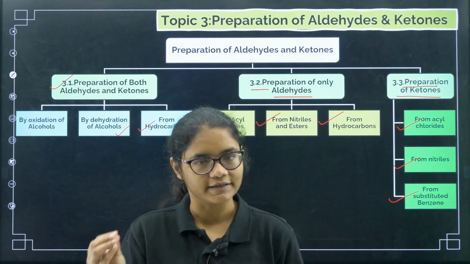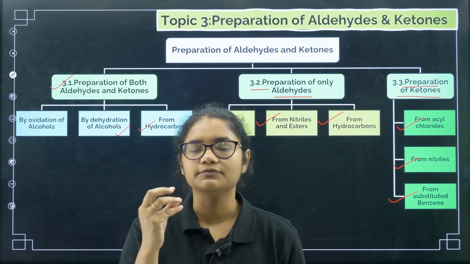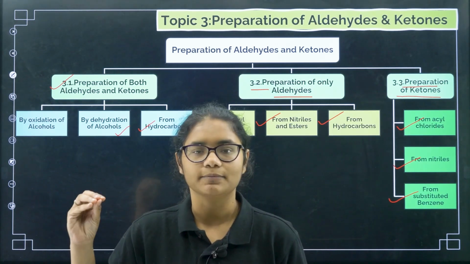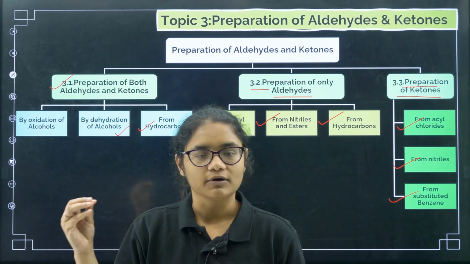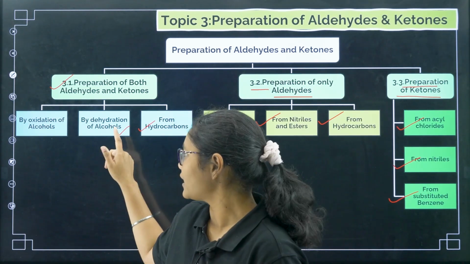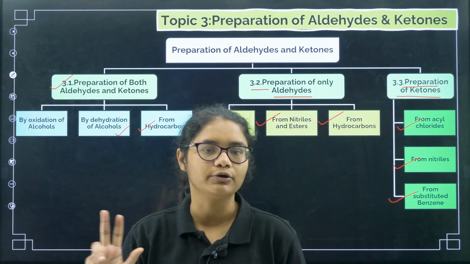Once again, let us revise. Preparation of aldehydes and ketones we are studying under 3 categories. First, some methods where both aldehydes and ketones can be prepared using the same reagent. For that we have oxidation of alcohols, dehydration of alcohols, and the last one from hydrocarbons.